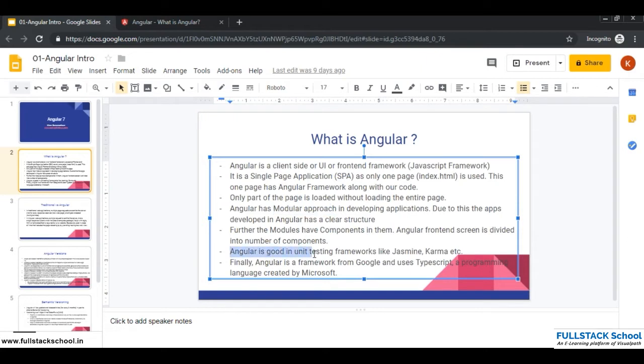Angular is good in unit testing frameworks like Jasmine, Karma, etc. It has its own testing frameworks. Finally, Angular is a framework from Google and uses TypeScript, a programming language from Microsoft.